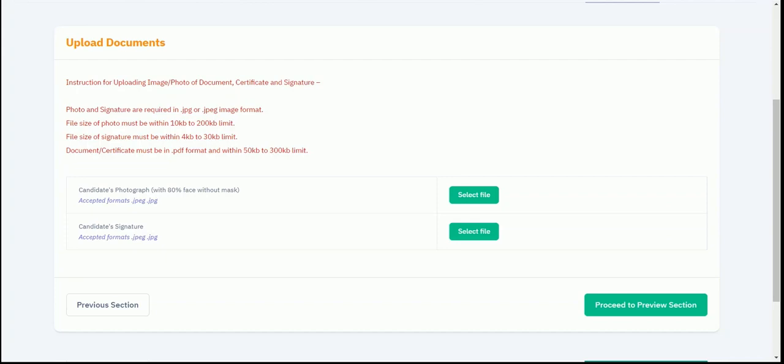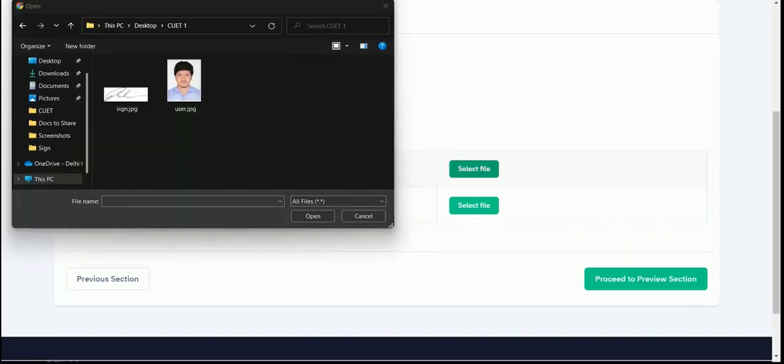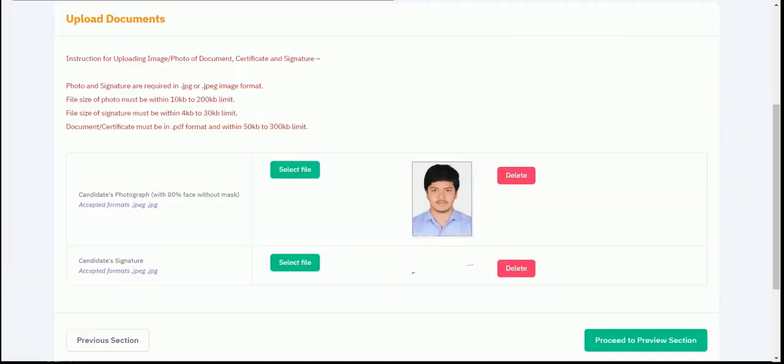So you can upload your documents by clicking on the select file button here, and you need to ensure that your photograph is 80% visible with your face and it is clear and not blurred in any case, otherwise your form will be rejected or it will not be considered for the further process. So just click on select file and select the photo which you want to upload, and then you need to select the file for the signature.